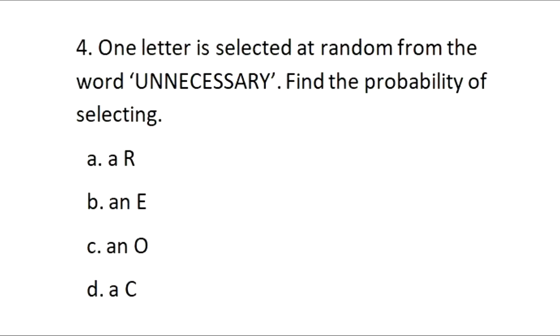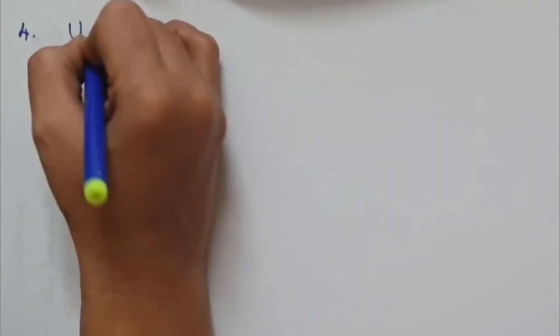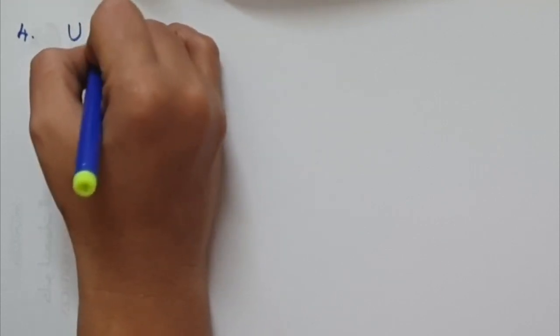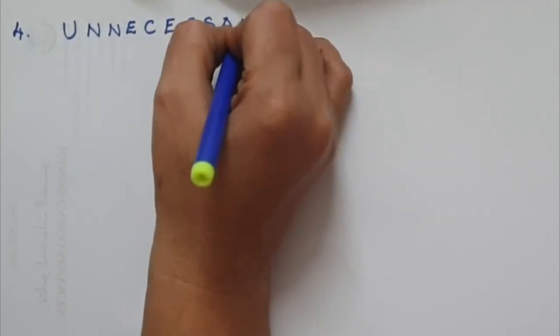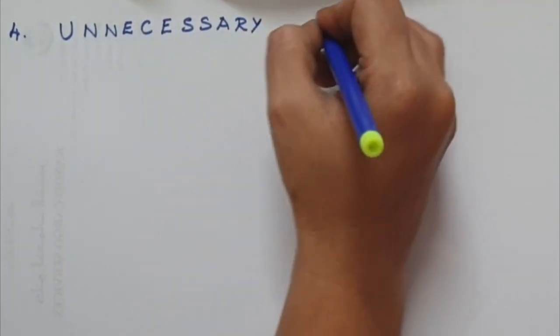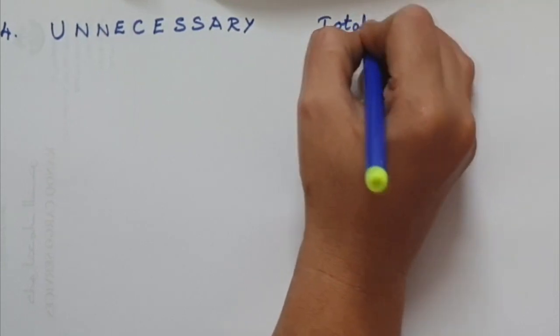Now question 4. One letter is selected at random from the word unnecessary. Find the probability of selecting A, an R, B, an E, C, an O, D, a C. We are using the word unnecessary. Total of 11 alphabets are there.